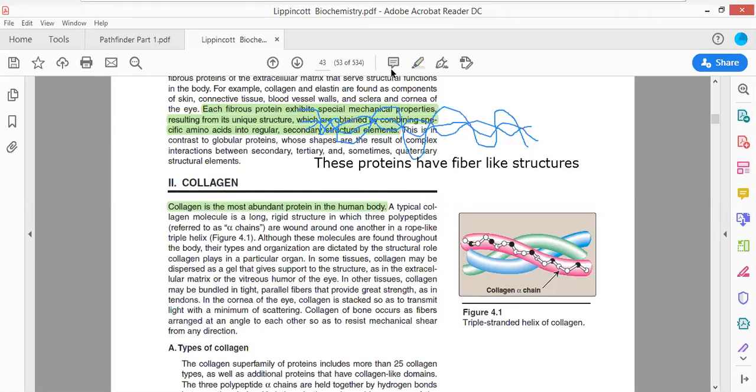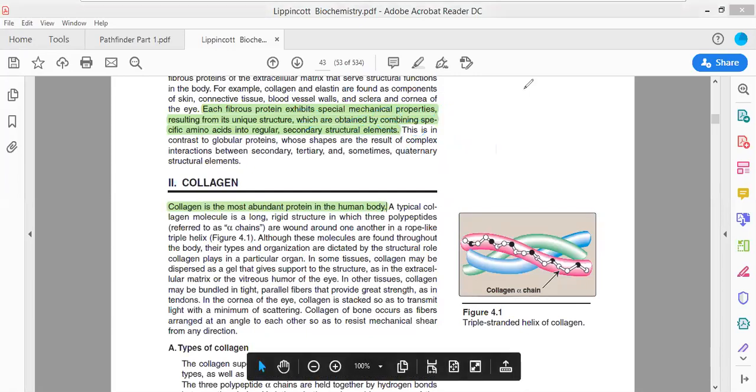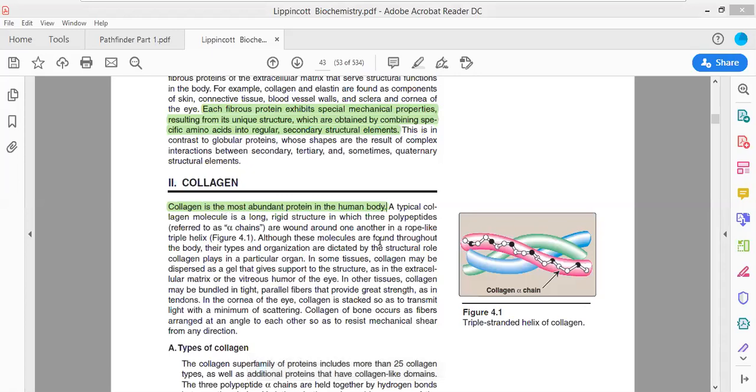Okay, just a second, I must delete this annotation. Okay, deleting the annotation. So this is the most abundant protein which is present in the human body. It consists of three polypeptides. A typical collagen is a long rigid structure which consists of three polypeptides, and these polypeptides are referred to as the three alpha chains. So we will be talking about the fibrous protein and finishing collagen here only.